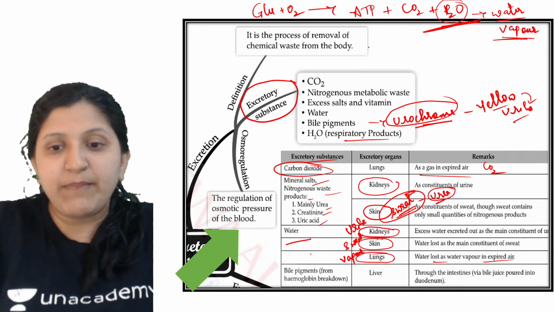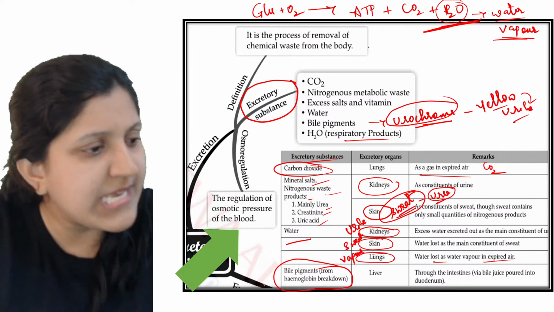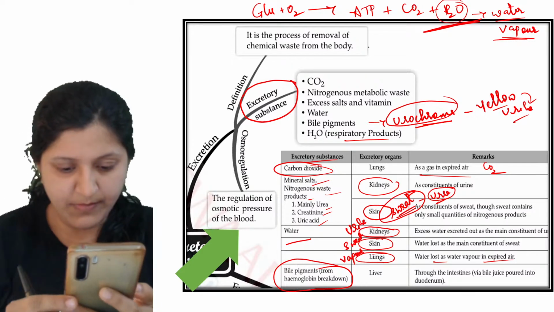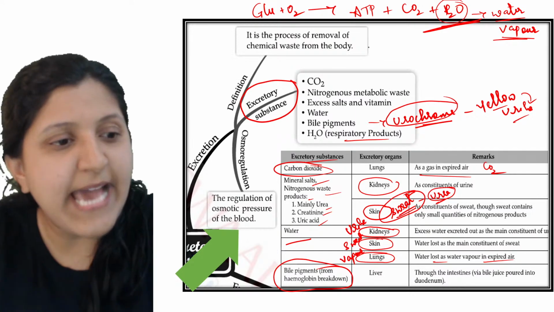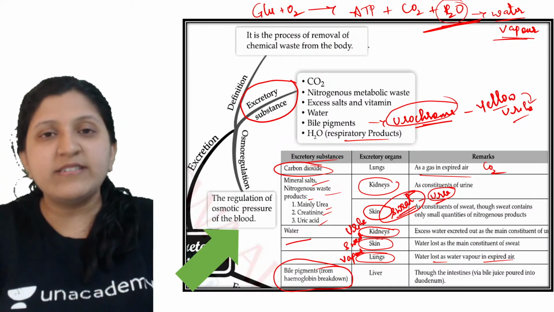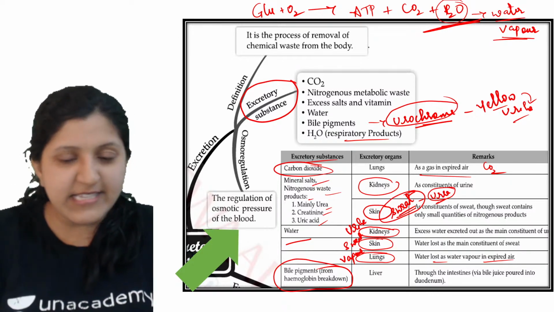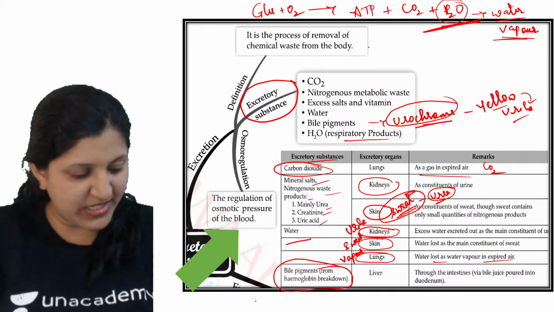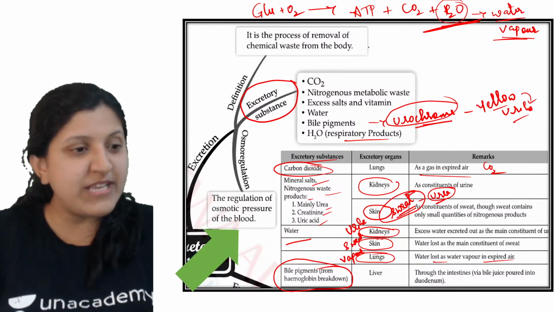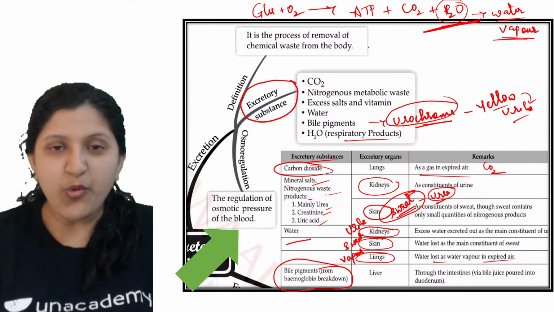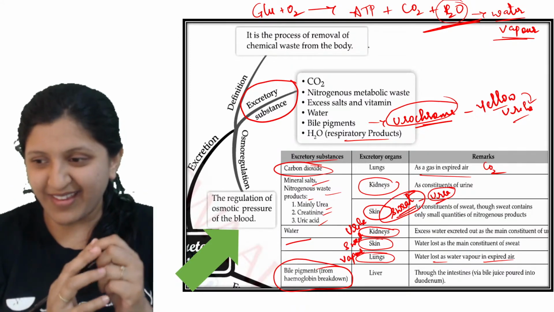Now bile pigments, any idea on what exactly is bile pigment, how exactly it is generated? Good evening, Adarsh. Any idea how exactly bile pigment formation occurs? What is the breakdown product? How exactly is this being formed? So here anyway it is written. But still, why exactly is hemoglobin breaking? Why is there a requirement for this hemoglobin to break down?